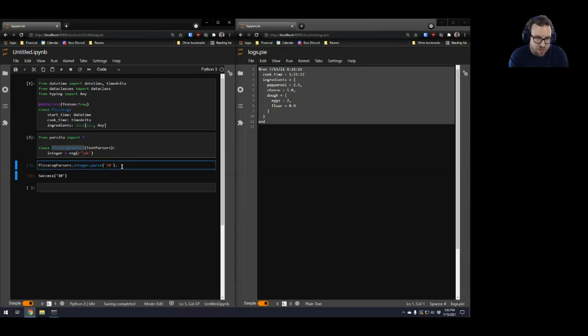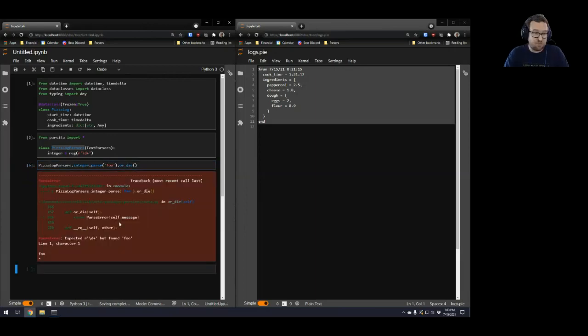A useful method on the result type is the or die. So parse or die is how you can read that, which, if it's a success, unwraps the value and returns it. If it's a failure, say we put something in that can't be parsed as an integer, it will raise an exception. So, I was expecting something that looks like an integer, but found foo. And it also gives some lines and characters and little arrows, which is useful if you're parsing something larger.